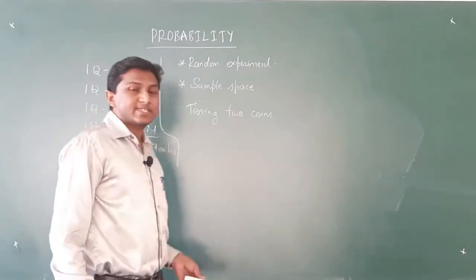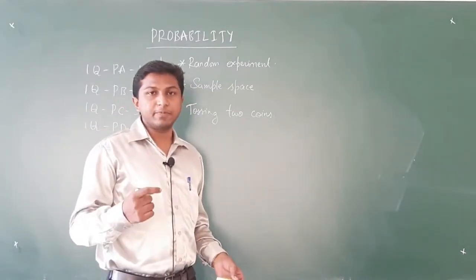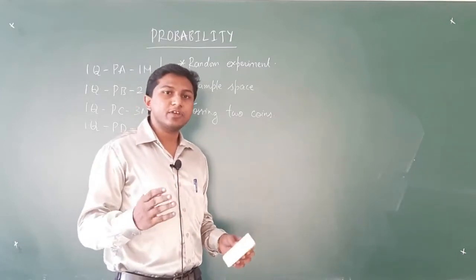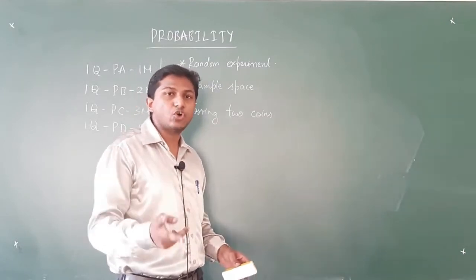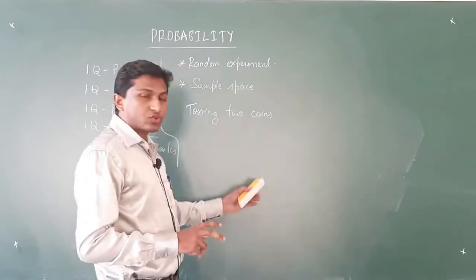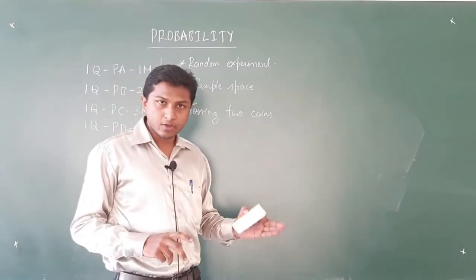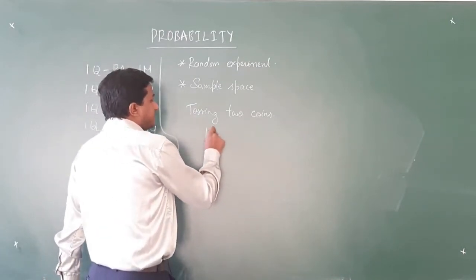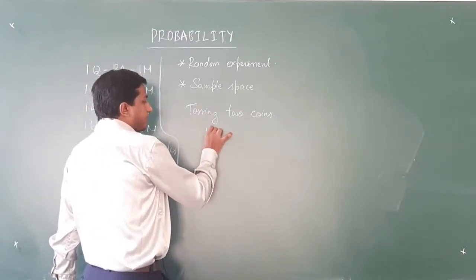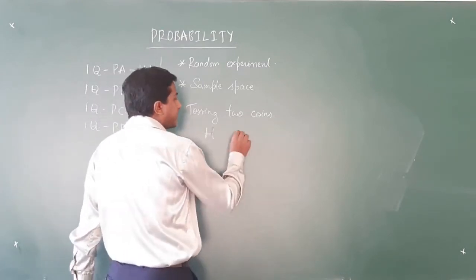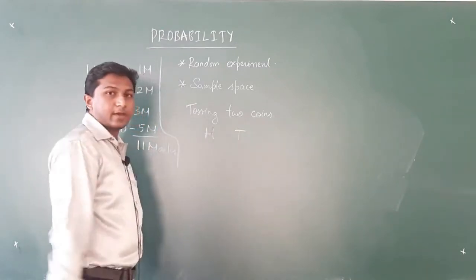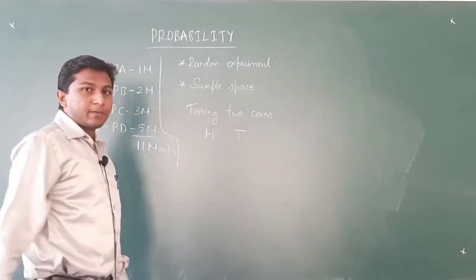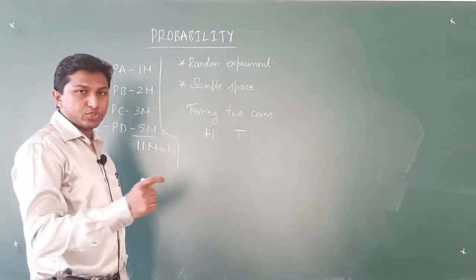The first outcome might be getting 2 heads, that is, heads on both the first coin as well as the second coin. If I denote heads by the symbol capital H and tails by the symbol capital T, we know that sample space is the set of all possible outcomes.